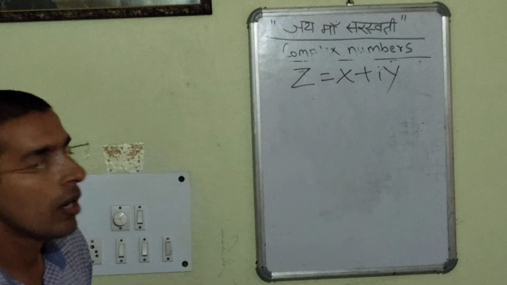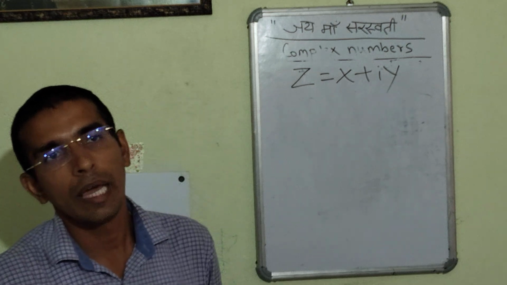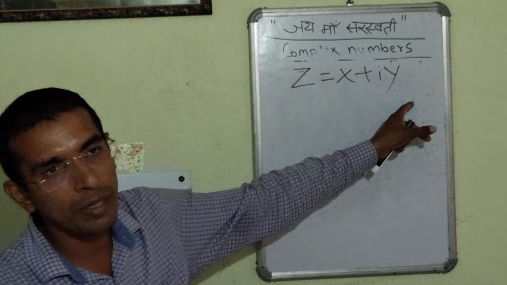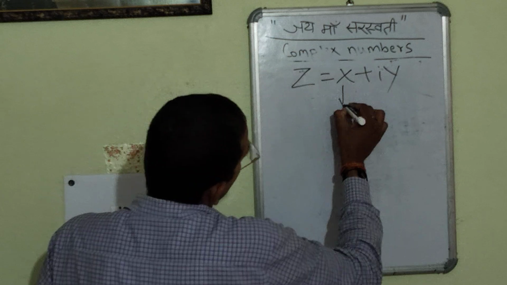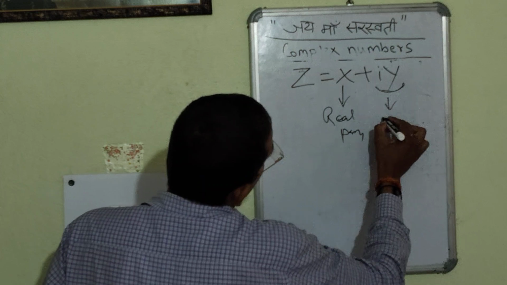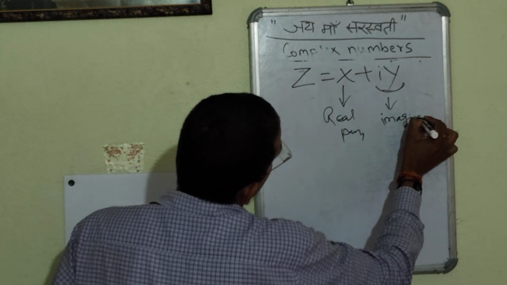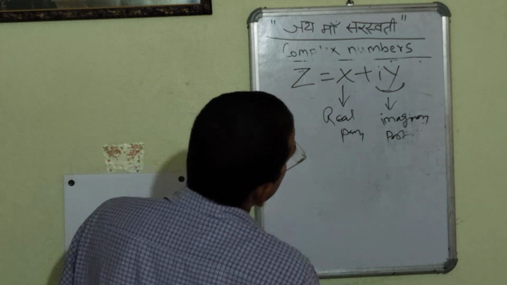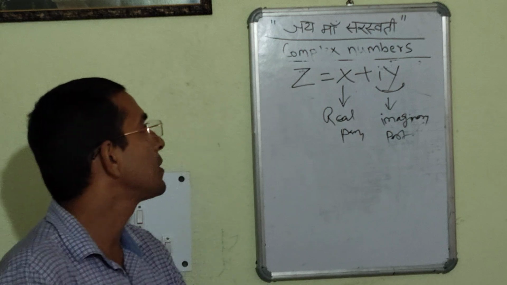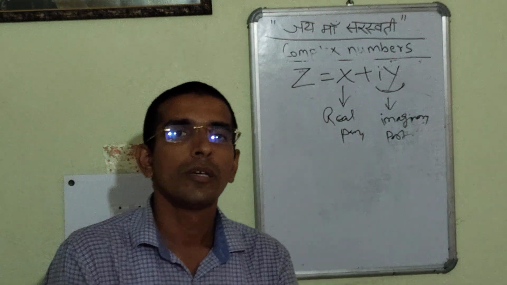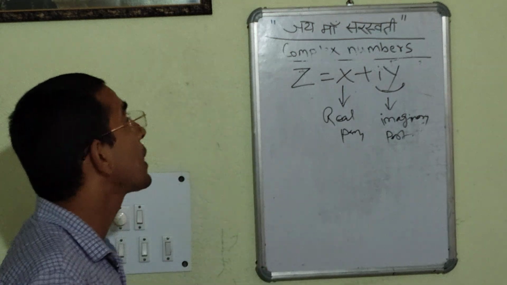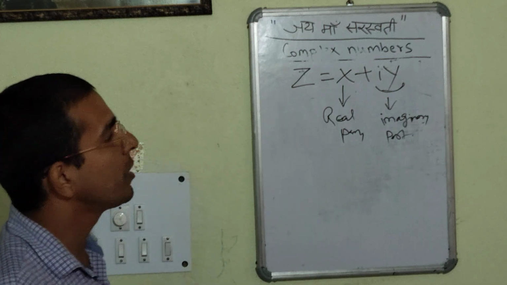So we had seen how we write complex numbers. Any complex number can be written in two parts, having a real part as well as an imaginary part. In x plus iy, x is the real part, and the second part, y, is the imaginary part. So we will see some of the basic numericals, and we will solve some more numericals so as to render more transparency on the concept.